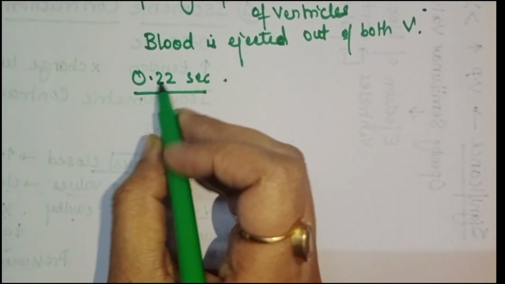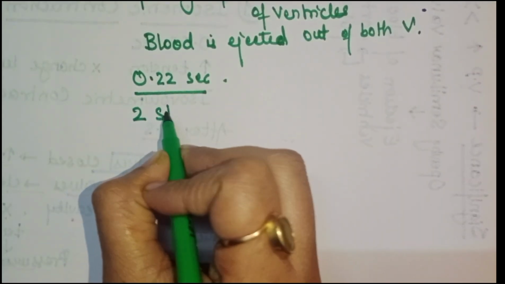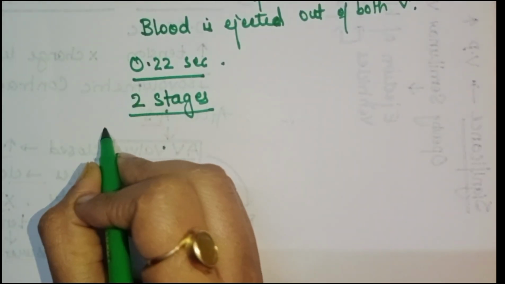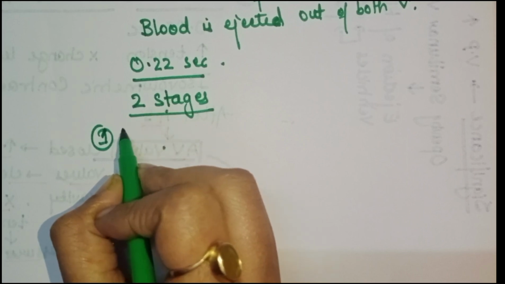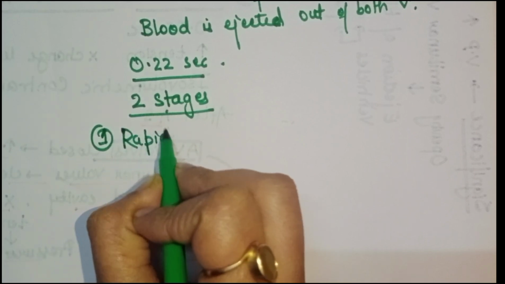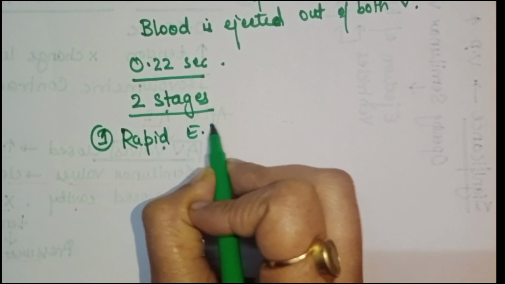It is of two stages. First stage or rapid ejection period.